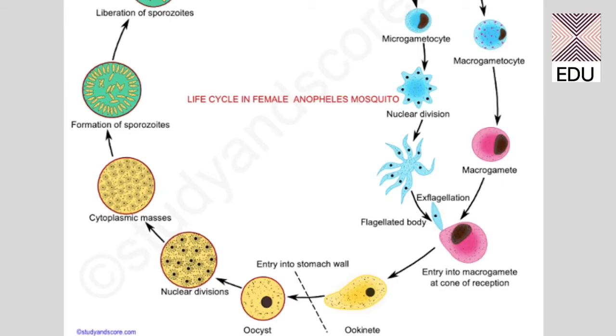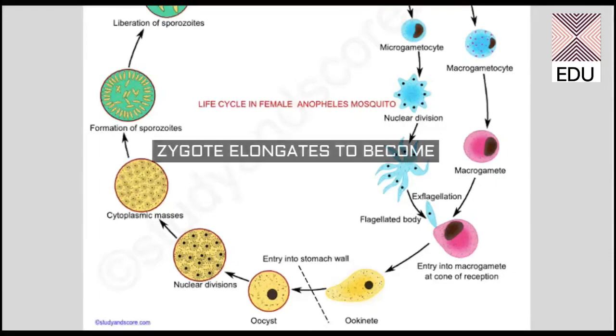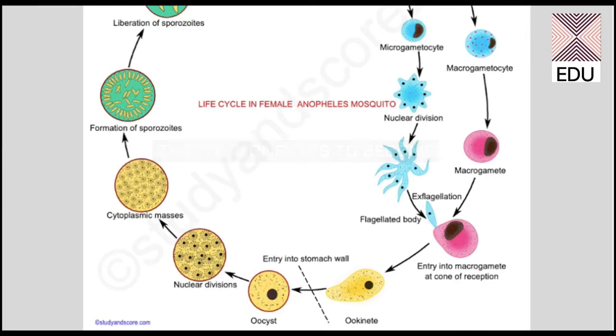Now this is the fertilization. The egg is fertilized by a sperm and it forms a zygote. Now this zygote elongates. So after elongation, it becomes a stage which is called ookinete. This is nothing but the elongated zygote.